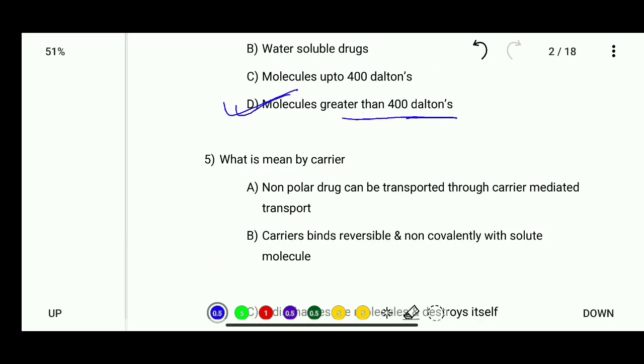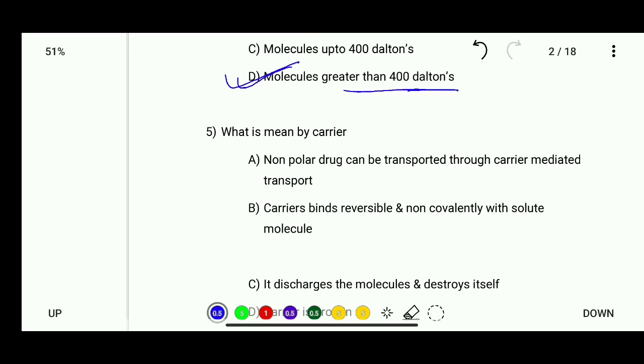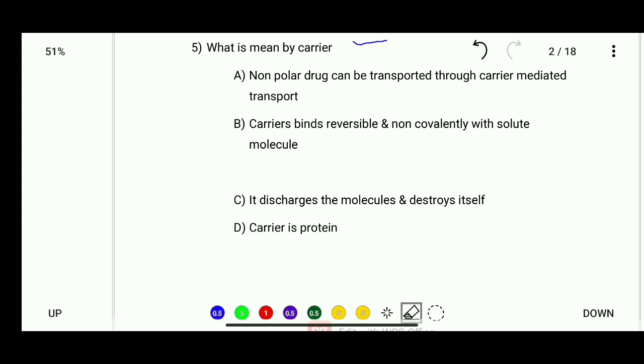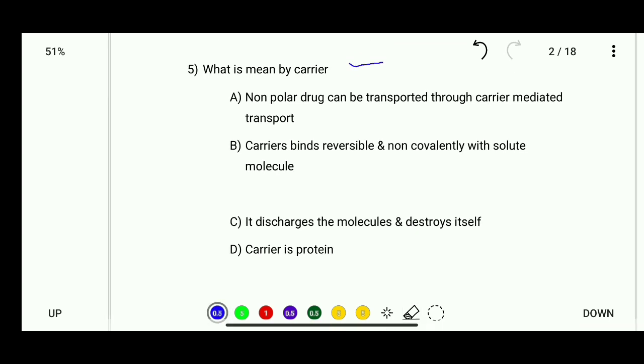Okay, 5, what is meant by carrier? Here options are: non-polar drug can be transported through carrier mediated transport; carrier binds reversibly and non-covalently with solute molecules and it discharges the molecule and destroys itself; or carrier is a protein. So here the correct answer is, the carriers bind reversibly and non-covalently with solute molecules and transport them into the cell.